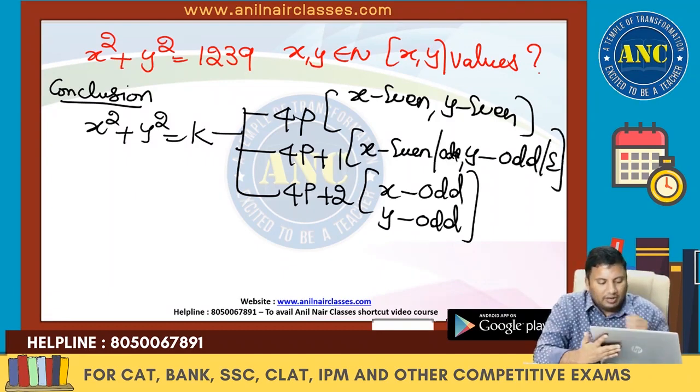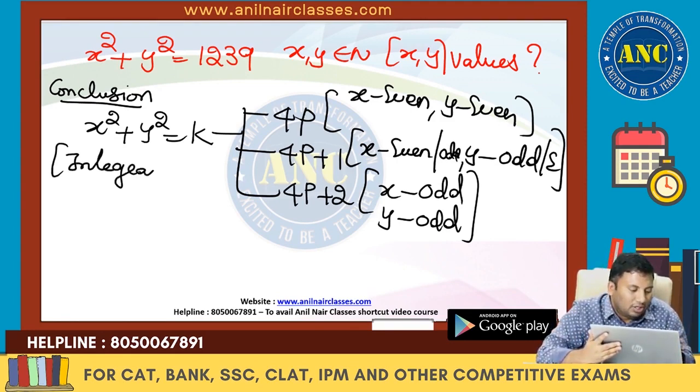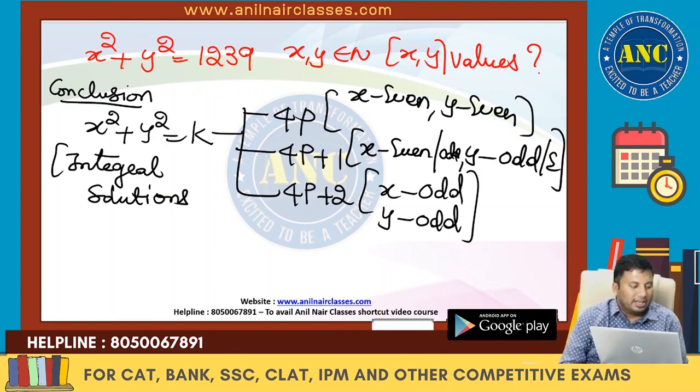It has integral solutions only if the right hand side is either divisible by 4 or gives a remainder 1 or 2.